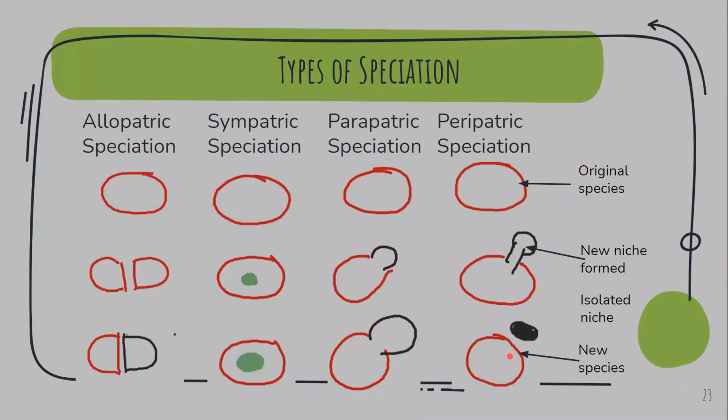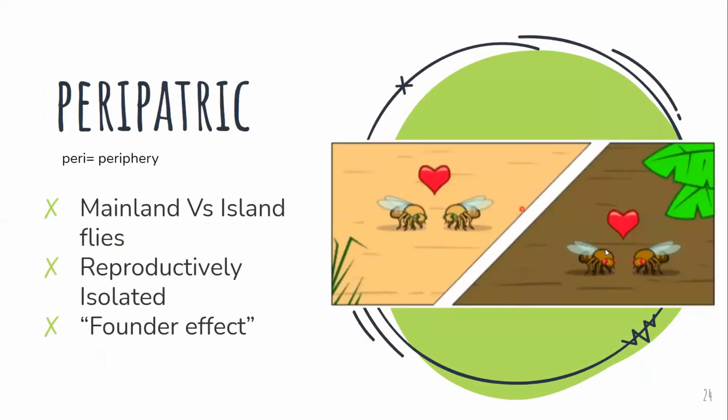Now, let us see an example. These are two different types of flies called the mainland and the island flies. These flies are reproductively isolated, meaning the mainland flies only reproduce with other mainland flies and the island flies with their own. This is also called founder species.